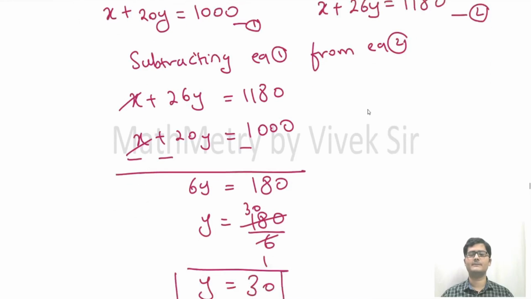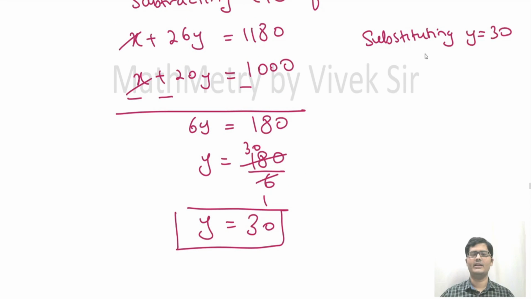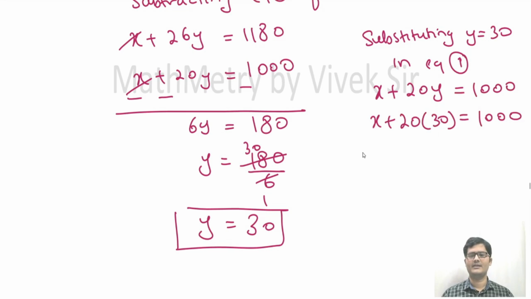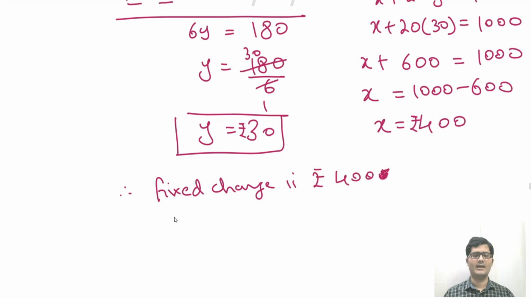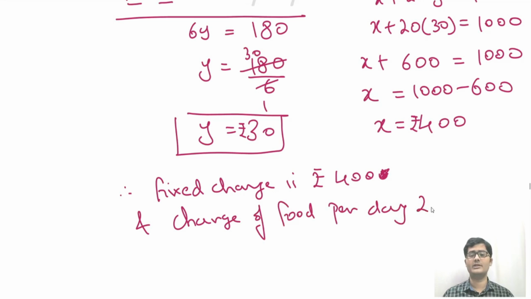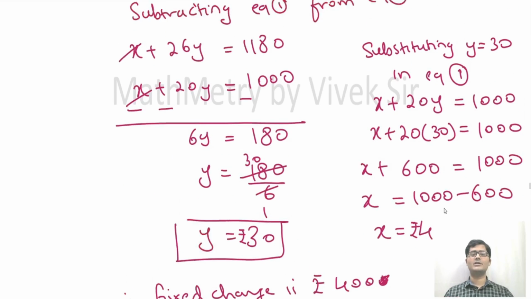Now we will substitute Y equal to 30 in equation 1. So X plus 20Y is equal to 1000. Let me substitute the value of Y, that is 30. So X plus 600, so X is equal to 1000 minus 600. So X is equal to 400. These are rupees. Therefore the fixed charge is rupees 400 and the charge of food per day, keep it in mind, is rupees 30. I hope, students, you have understood this question.